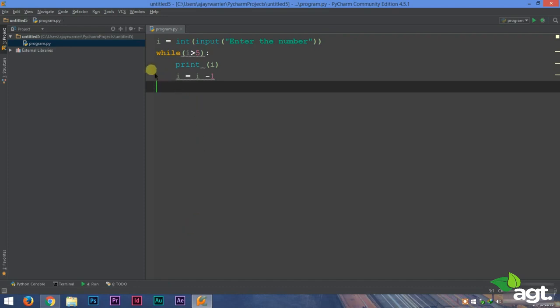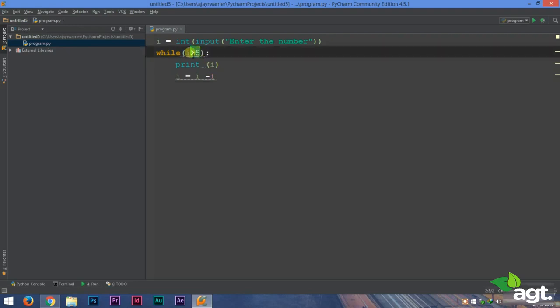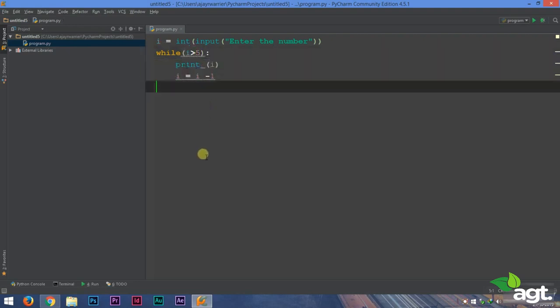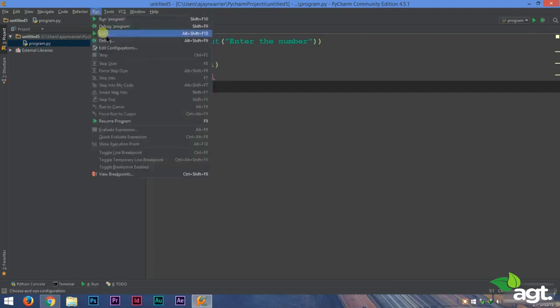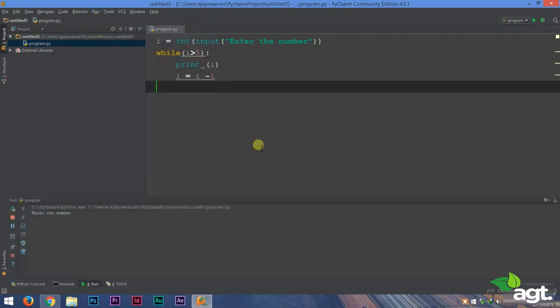So, in case you have provided the number 10, first it will print 10, then it will subtract 1 from it, that means it will become 9, then it will print 9, then 8, then 7, then 6, and it will stop there because 5 is not greater than 5, 5 is equal to 5. So, the while loop only works as long as the condition inside this bracket is true. So let's run this program and you'll have a clear idea. So we have to enter our number. Let it be 10.